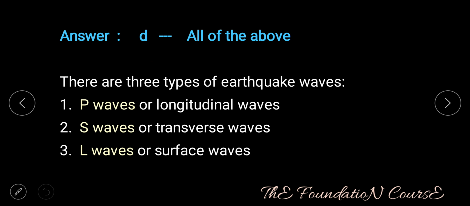Answer is option D, that is all of the above. That is, all of the above are wrong. There are 3 types of earthquake waves. That is, P waves, also called as longitudinal waves. S waves, also called as transverse waves. L waves, also called as surface waves.